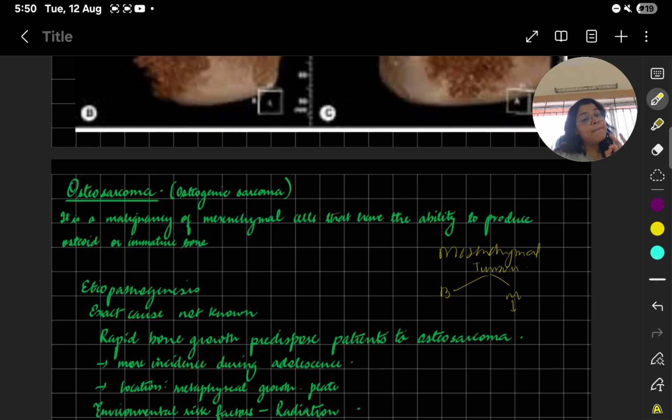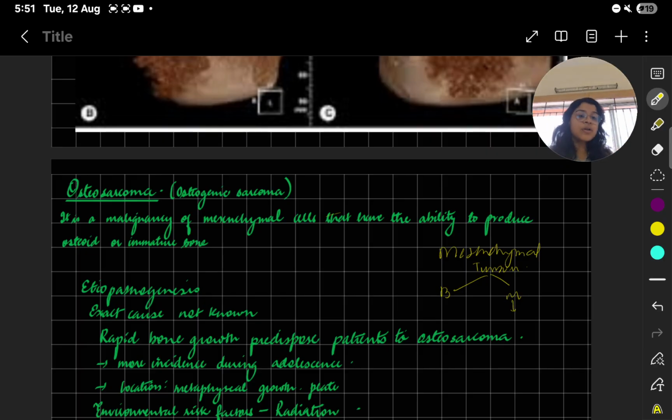Now, as I told you, it is a malignancy of mesenchymal cells, right? So the definition also will be similar. Now, as the name suggests, osteosarcoma. Sarcoma, malignancy. Osteo is bone. So you will say it is a malignancy of mesenchymal cell that have the ability to produce osteoid. So osteoid, what is osteoid? It's immature bone. So what is osteosarcoma? It is the malignancy of the mesenchymal cells that have the ability to produce osteoid.